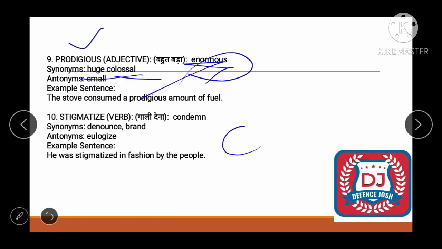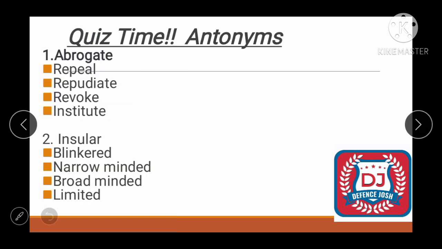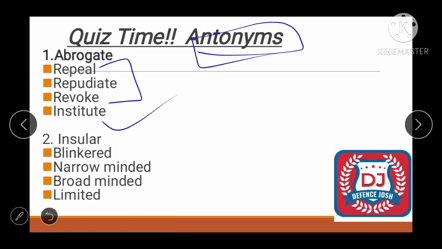Okay, I think it's clear. So we have learned the 10 new words of today. Now it's the quiz time. You have to find the opposite meaning, right? The first one is abrogate. Okay, the first one is abrogate. So the correct answer of abrogate would be institute, because all others have a similar meaning to abrogate.